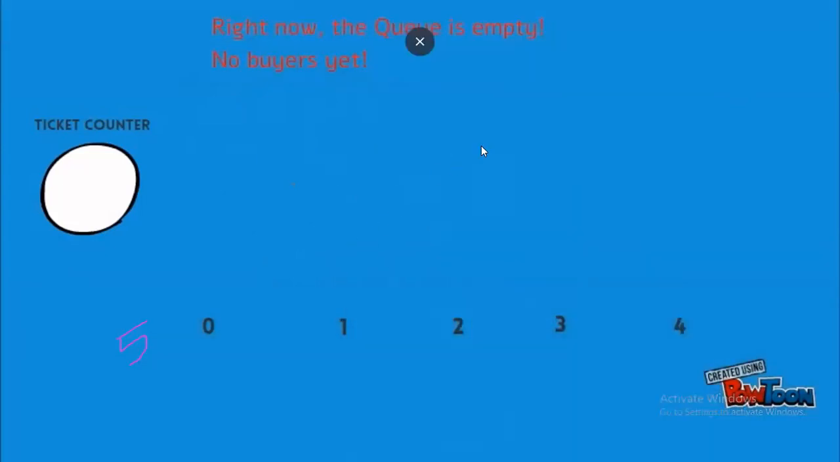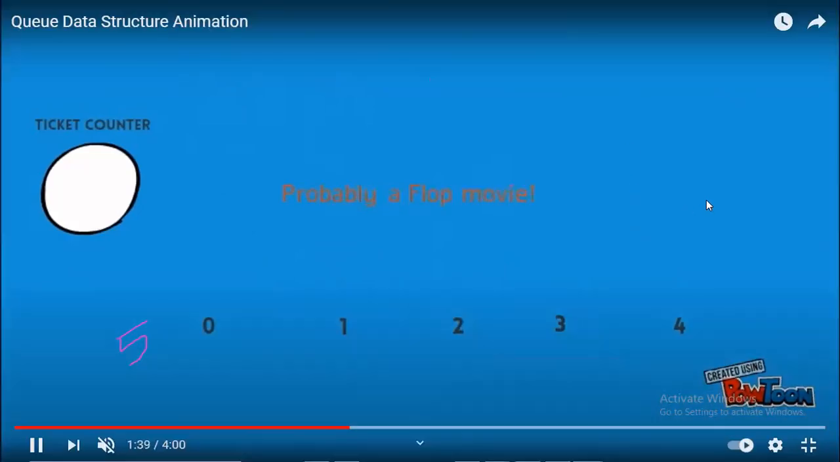Now what you could see is, at the beginning both front and rear are undefined. That is, no one is in the queue. So front and rear are undefined, and I would say front equals rear equals -1, because the queue is empty. Here -1 means the queue is empty, nothing is there. Clear?